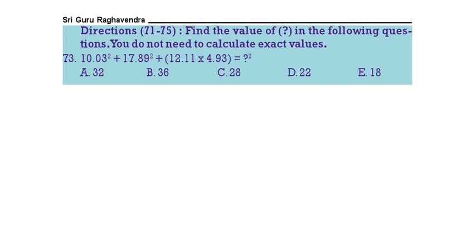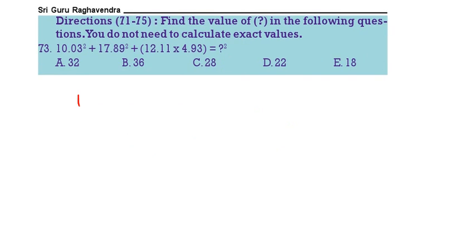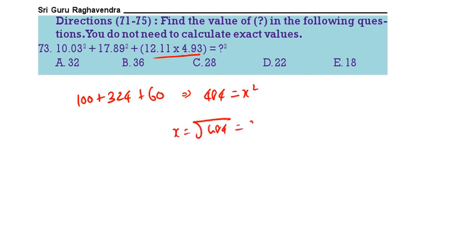Next question. 10 square means 100. 18 square means 324, plus 12 into 5, 60. So therefore we are going to get 160 plus 324, that is 484. 484 is equal to x square. x is equal to root 484, that is 22. 4 is the correct answer.